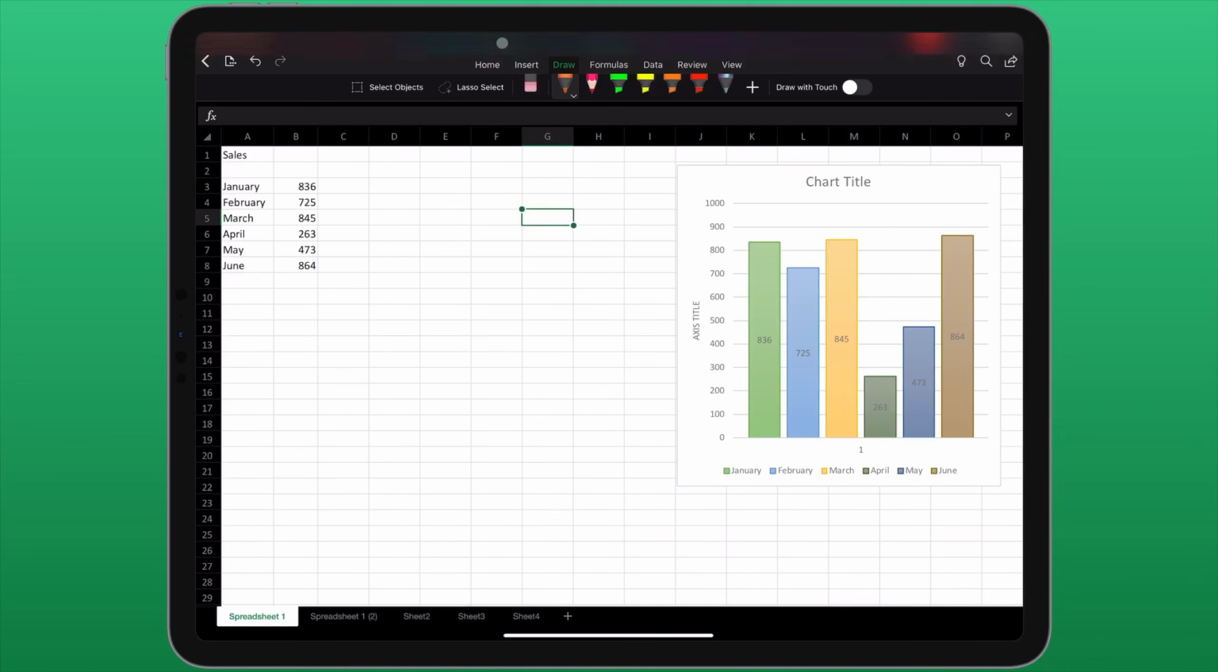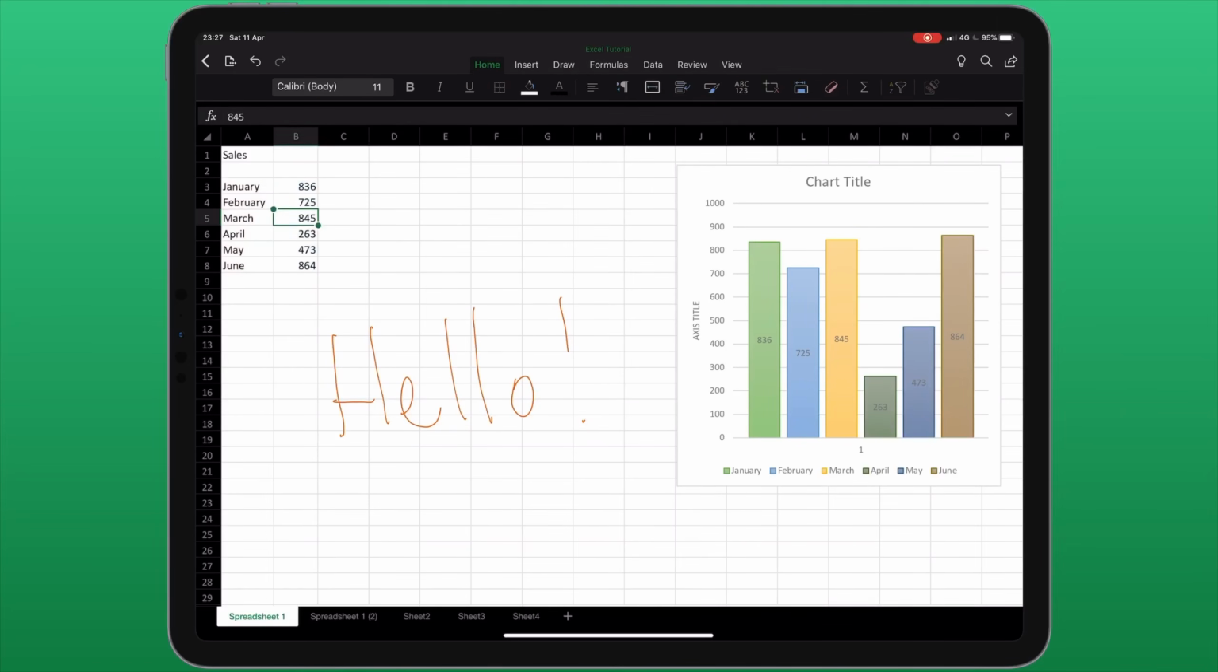The next tab along on this menu is called Draw, and this is where we make use of the Apple Pencil. As discussed earlier, the default mode when I tap on the screen with my Apple Pencil is to draw. If I want to use the Apple Pencil as a navigation tool, I can choose the first option, which is called Select Objects. And from here, it will no longer draw, but I can use the Apple Pencil to select cells or data on the spreadsheet.